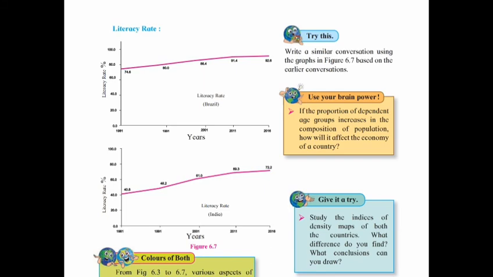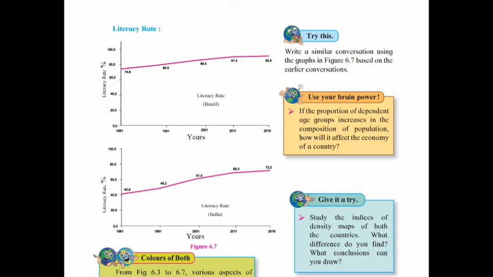Now see page number 44. Literacy rate of Brazil and India. Literacy means how many people are literate, means educated, in Brazil and India.